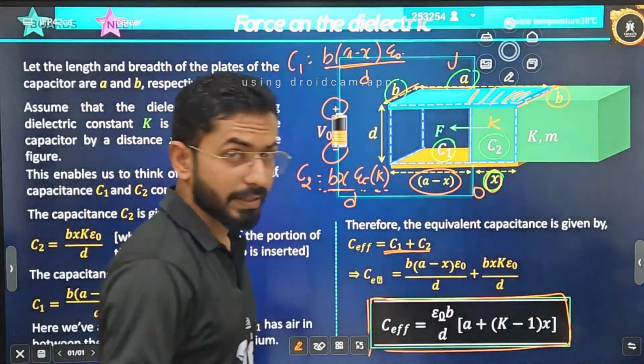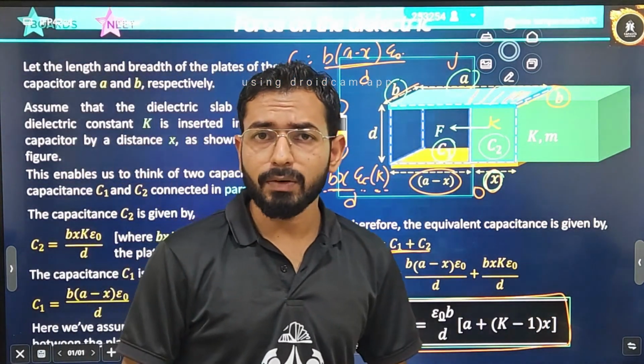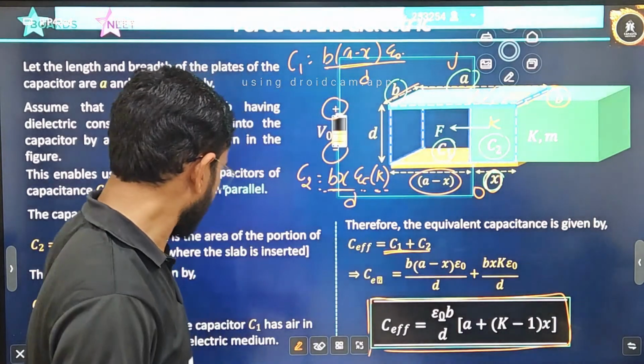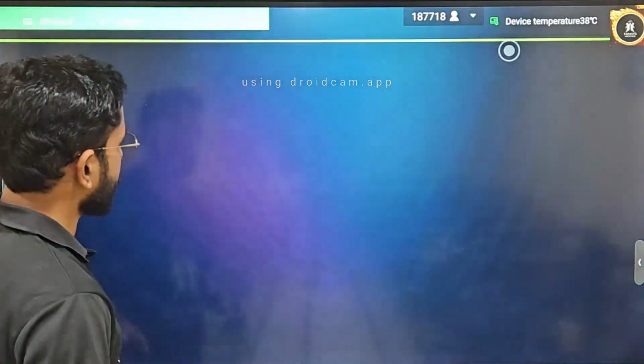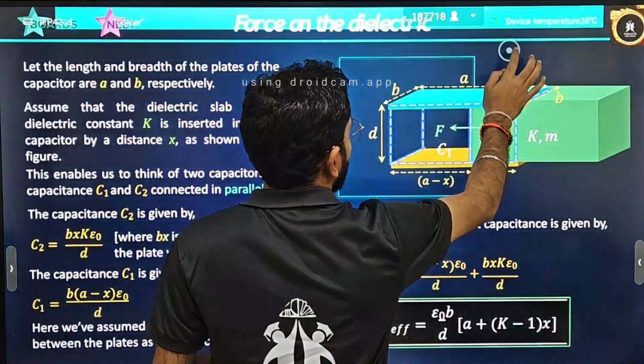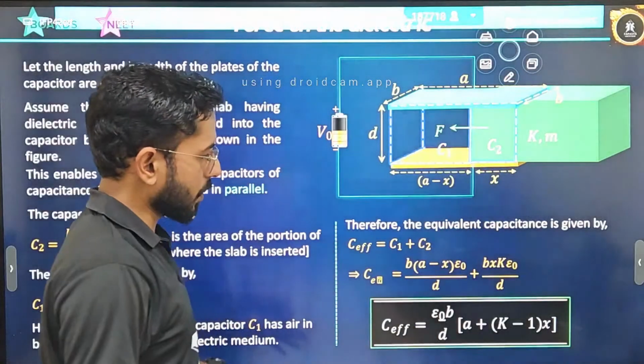But the work is not done yet, because what I am trying to calculate is the net force acting on the dielectric. Okay, so let's see what is the net force. Take the result from there. What is the formula? C effective is equal to